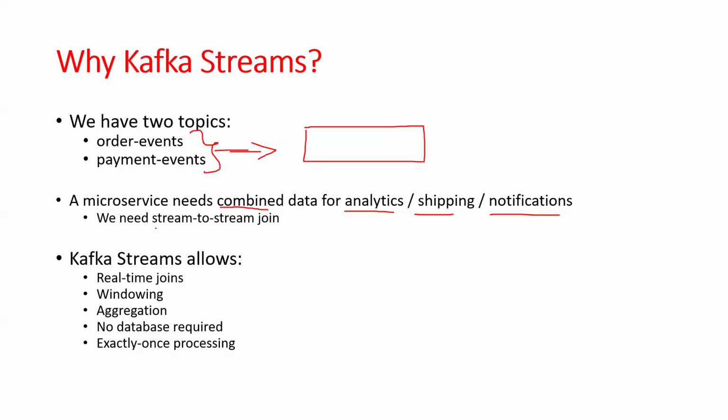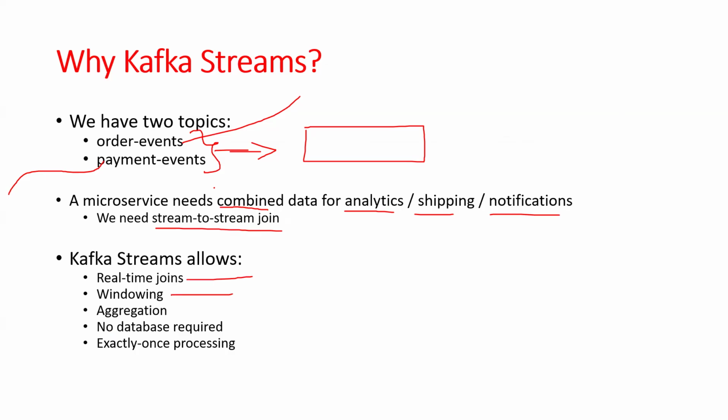It will do stream-to-stream joining. This is one kind of streaming. These two streams we can merge, join, and aggregate at runtime, on demand. We will get the final event that is used for analytics, notification, or SMS, whatever we want to perform. So Kafka Streams allows real-time joins.